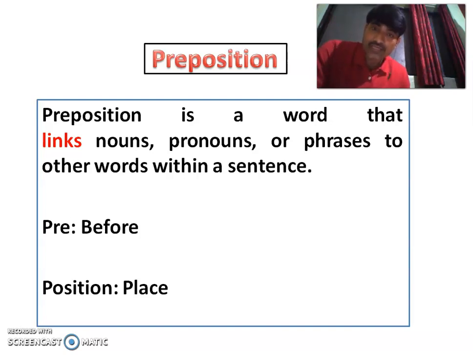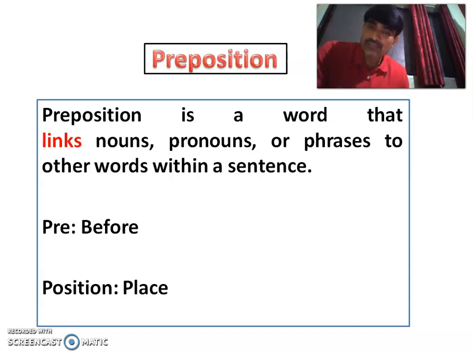For example, there is something in my pocket. Pocket and something, these two nouns, are connected together by this word in. There is another example: there is a ceiling fan over my head. Over is the preposition that is connecting the fan and head, these two nouns.